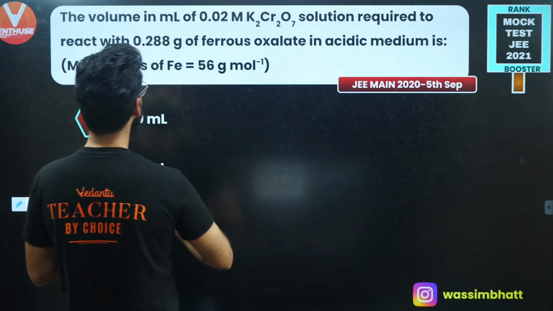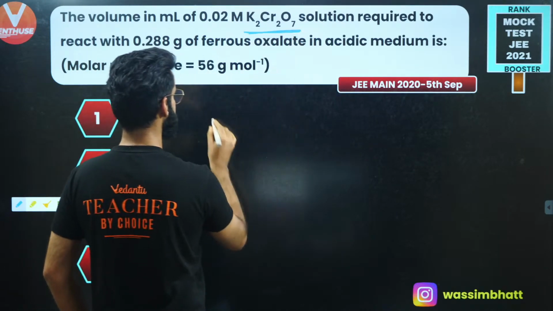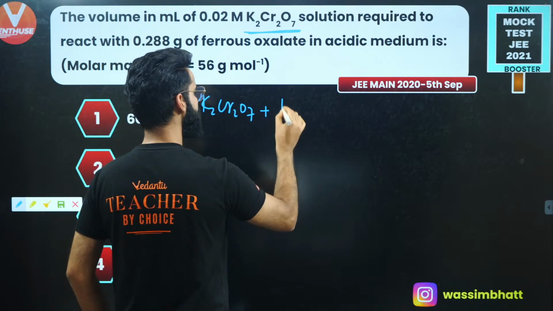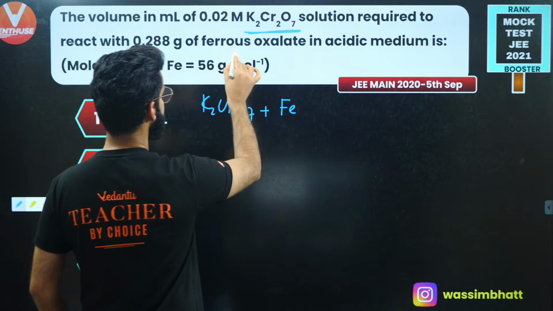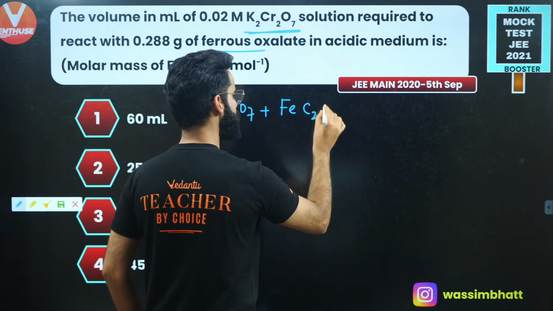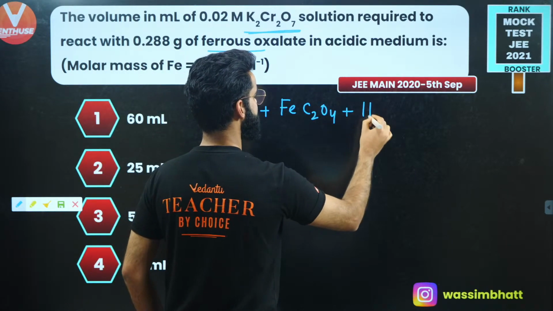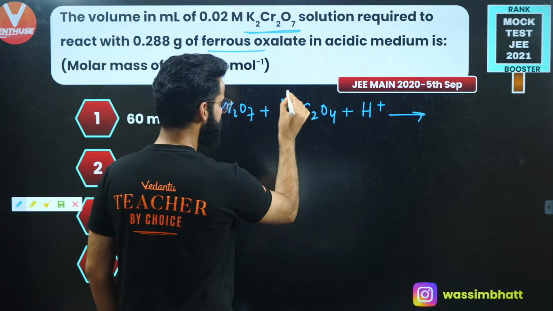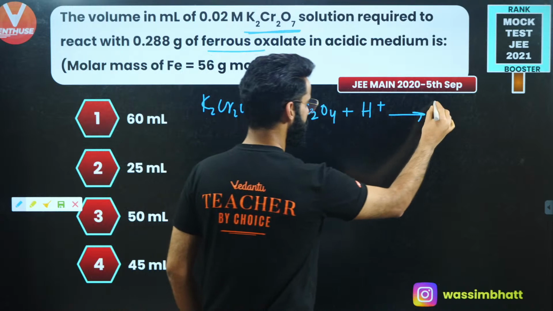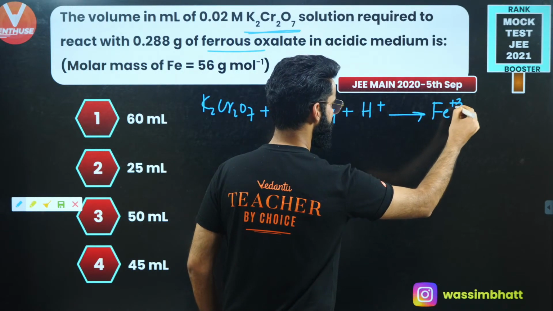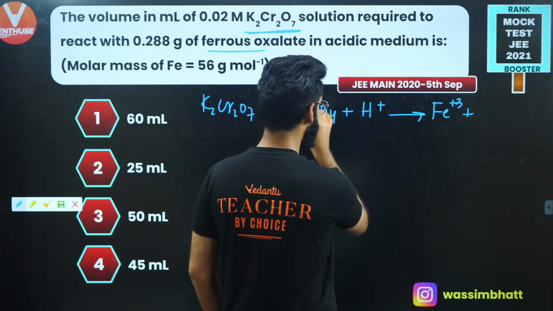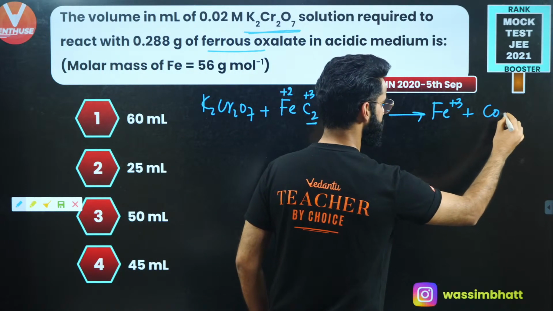So first of all, what is going to happen over here? I'm going to make K2Cr2O7 react with ferrous oxalate, FeC2O4, and the reaction takes place in acidic medium, right? So K2Cr2O7 converts Fe di positive into Fe tri positive, and at the same time, it converts oxalate ion C2O4 di negative into carbon dioxide.